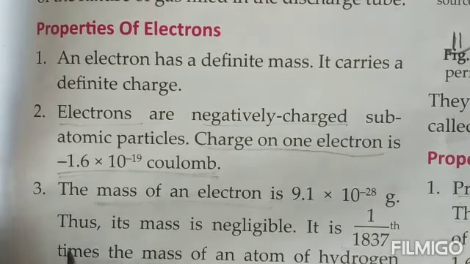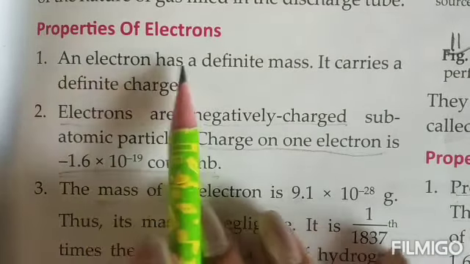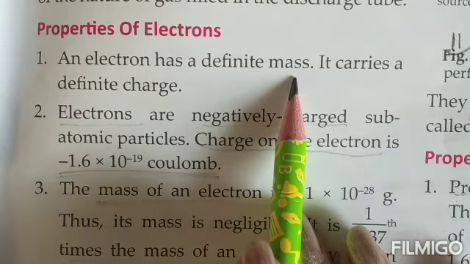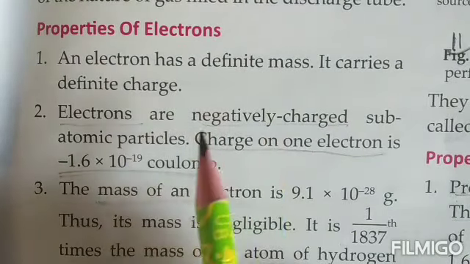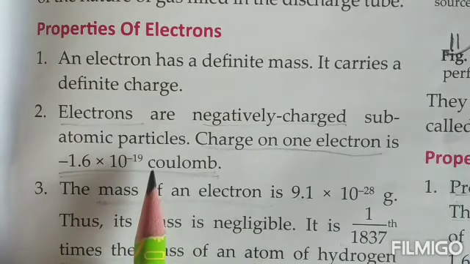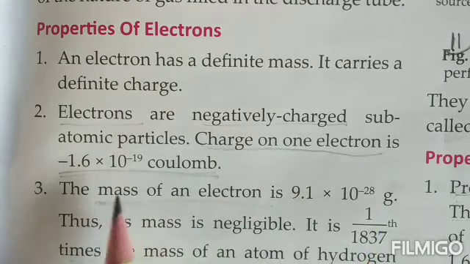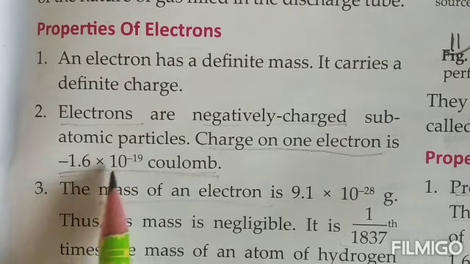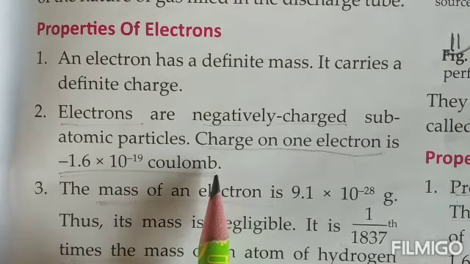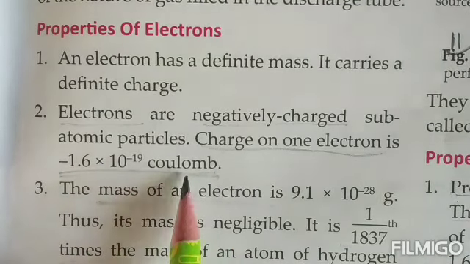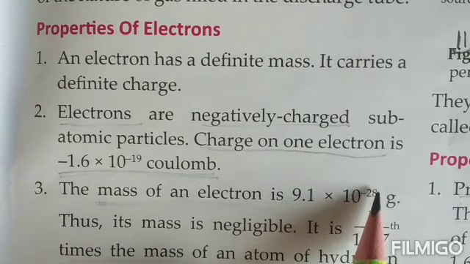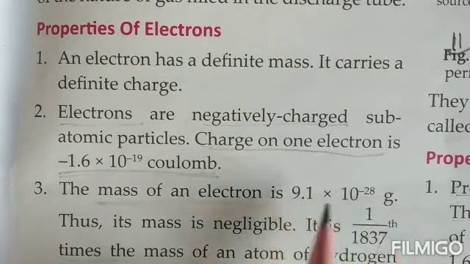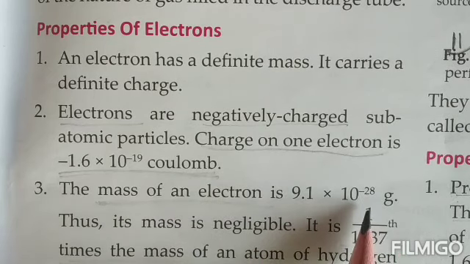Coming to the properties of the electrons. An electron has a definite mass and it carries a definite charge. Electrons are negatively charged subatomic particles. The charge on every electron is minus 1.6 into 10 to the power minus 19 coulomb. Now this value you will have to learn, children. The mass of an electron is 9.1 into 10 to the power minus 28 grams. Even this value you will have to learn, children.